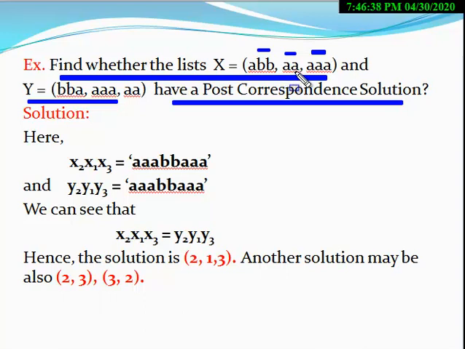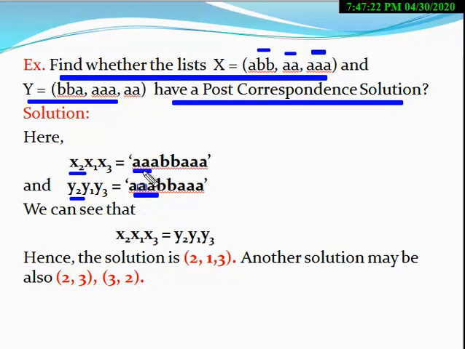The second element is here double A, here is triple A. Now clearly look, double A is a prefix of triple A. Therefore you can start from the second element. So here we consider the second element, x2, y2. So here you write double A, here you write triple A.